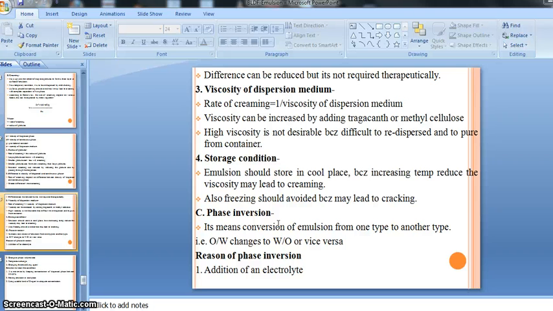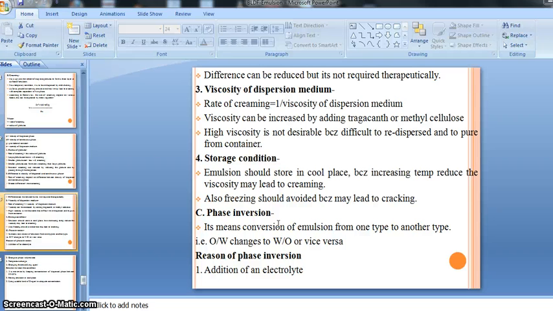Means initially we intentionally prepared an OW kind of emulsion, and after preparation, during storage, it may happen after one year or two years that the OW emulsion changes to WO kind.